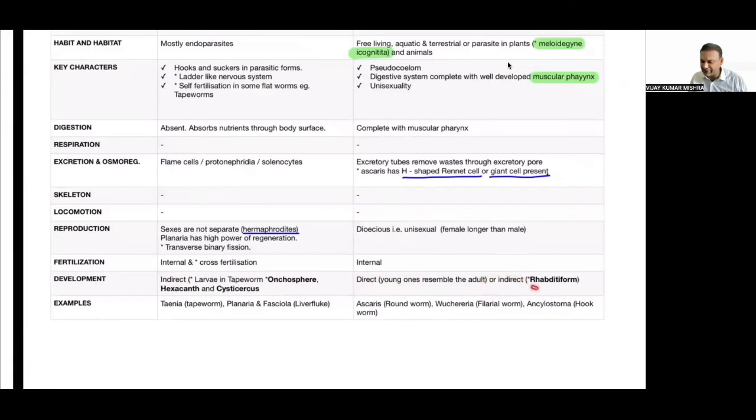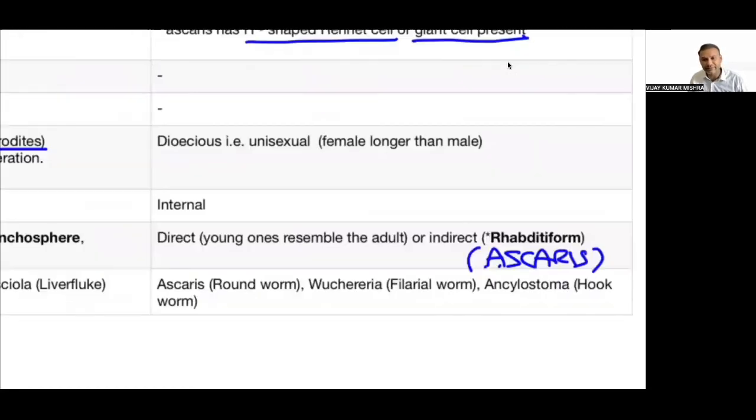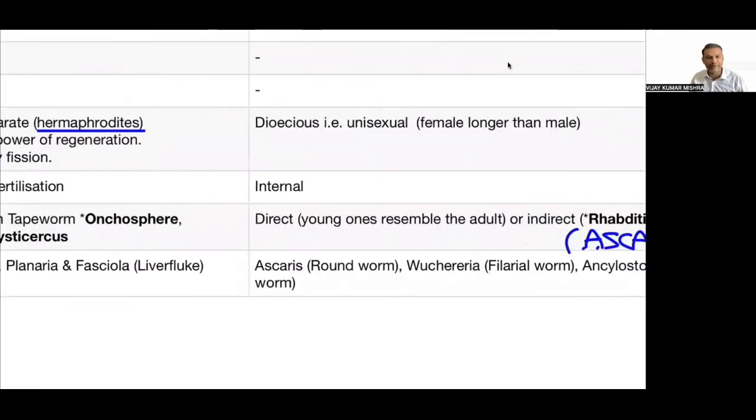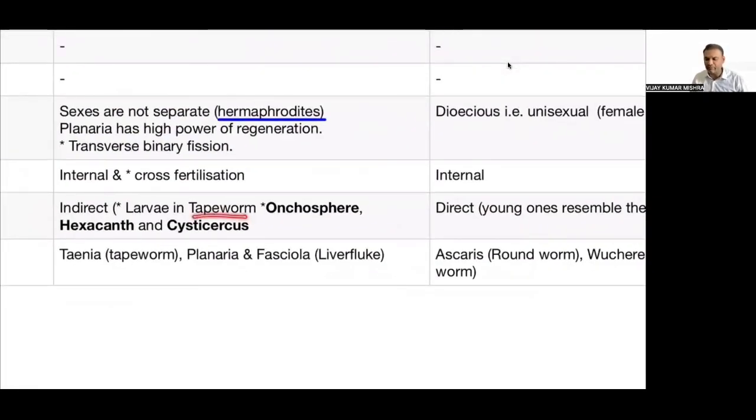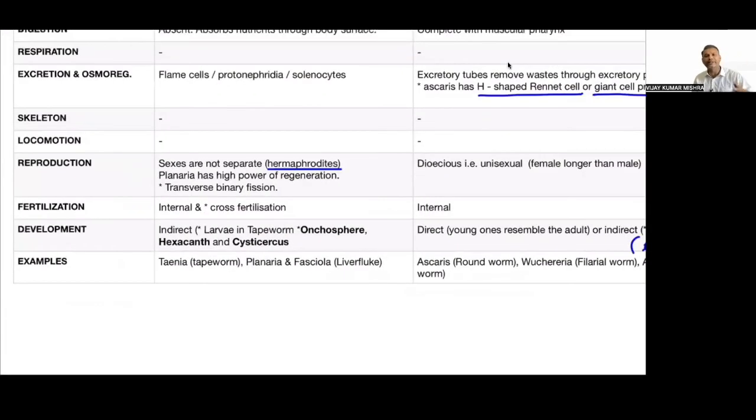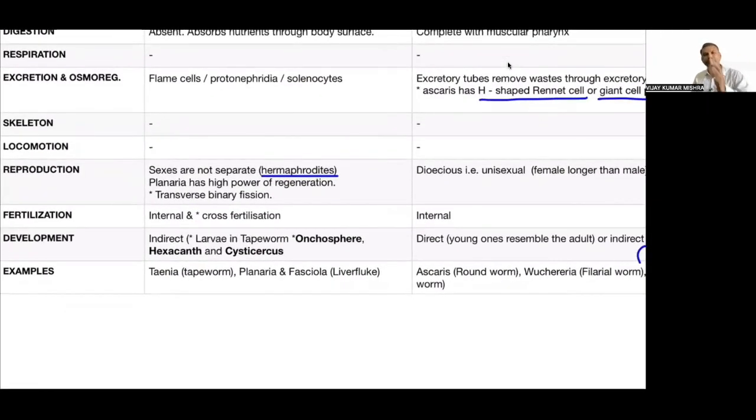The larva name is rhabditiform larva, which is present in case of Ascaris. That you must know, rhabditiform. It is an extra point because that's why a star is mentioned. You can see the star is mentioned here. Star means it's an extra point. The larvae in case of tapeworm are oncosphere, hexacanth, and cysticercus. Again, it is an extra point. If you want to study it, just write it in your NCERT. Continuously revise it from the NCERT, so you will be able to express it in the NEET exam. Yes, sir. Okay.